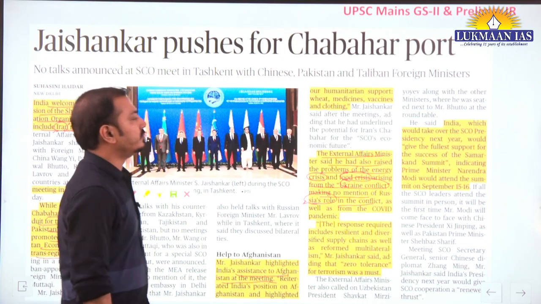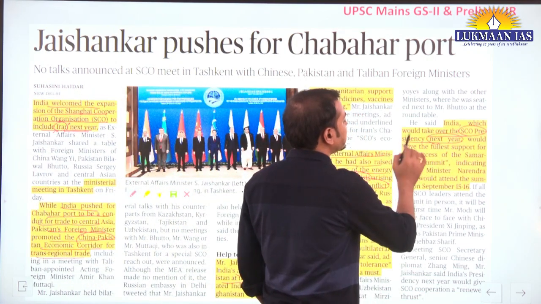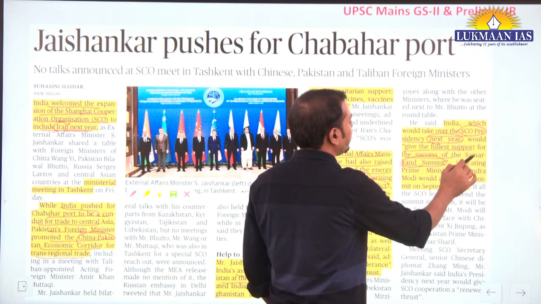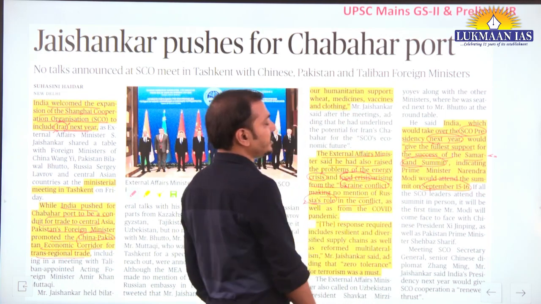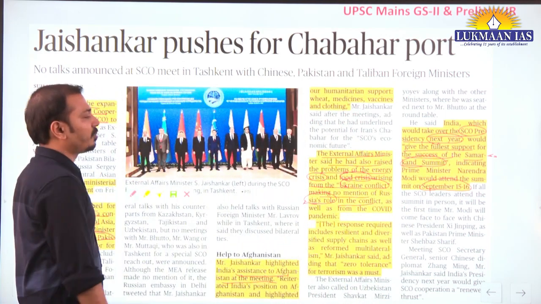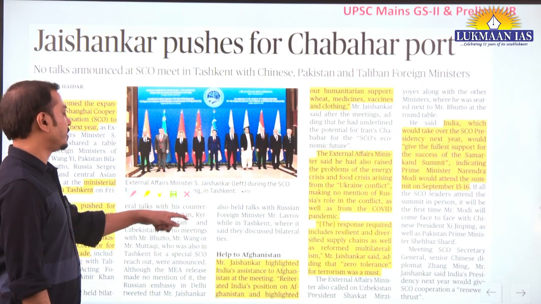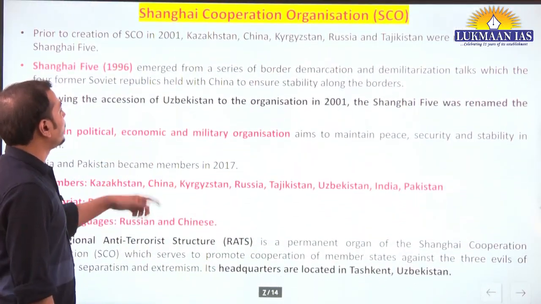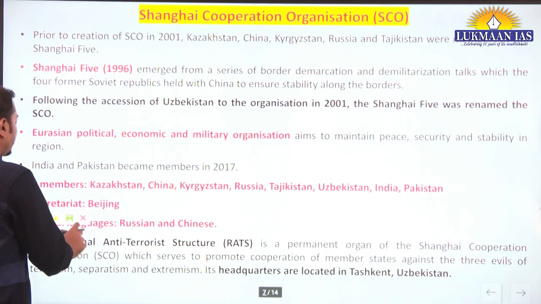Then India, which would take over the SCO presidency next year, would give the fullest support for the success of the Samarkand summit that is going to happen on September 15-16 this year, and our Prime Minister is expected to attend this. Okay, Samarkand summit. Now the basics of the Shanghai Cooperation Organization, we will revise this part from the prelims perspective.